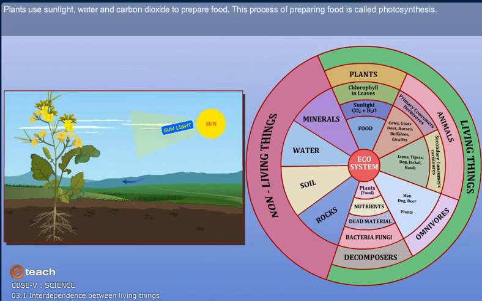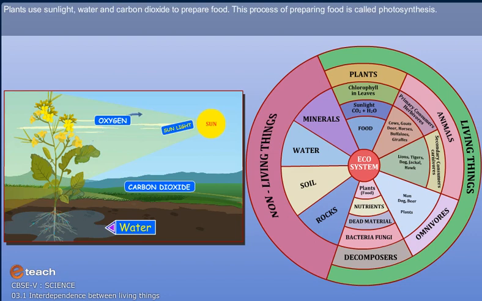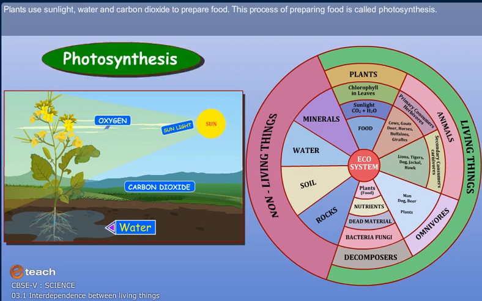Plants use sunlight, water, and carbon dioxide to prepare food. This process of preparing food is called photosynthesis. Leaves are called the food factory of plants.